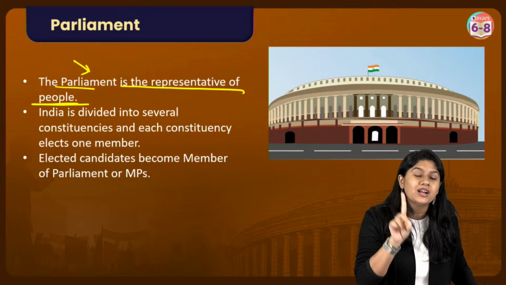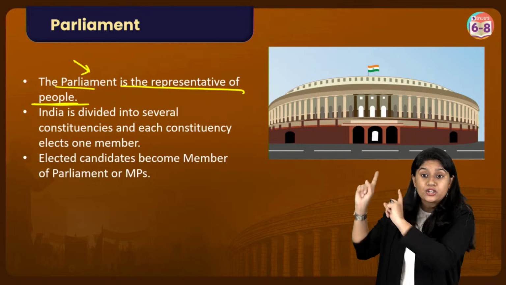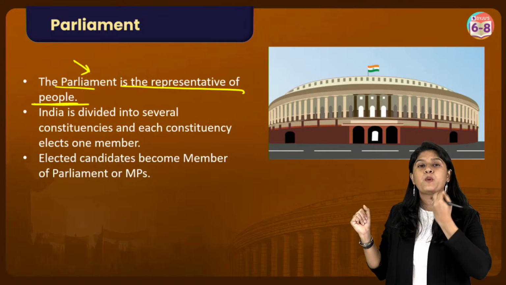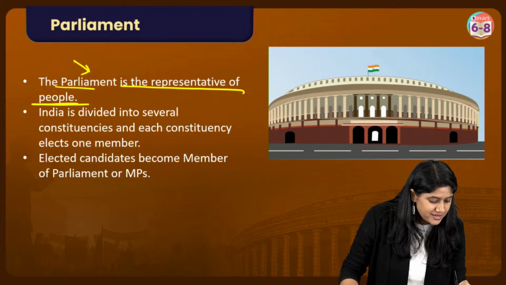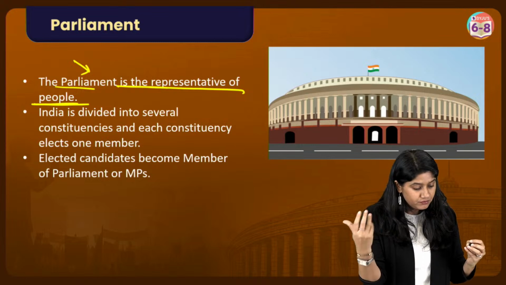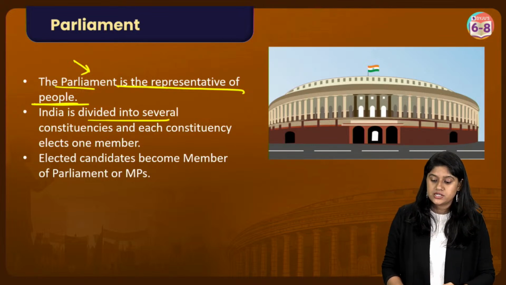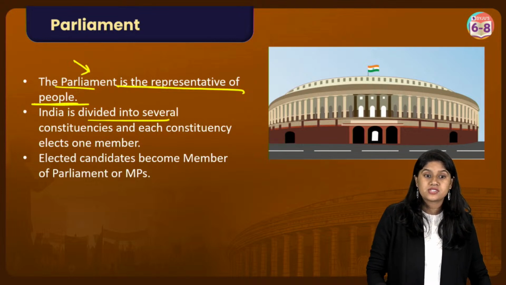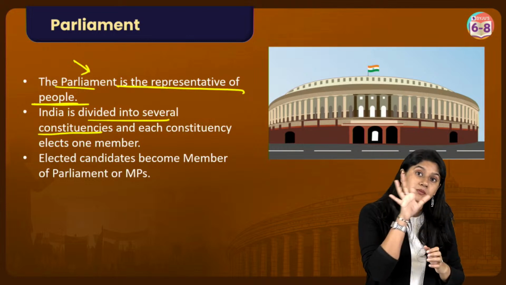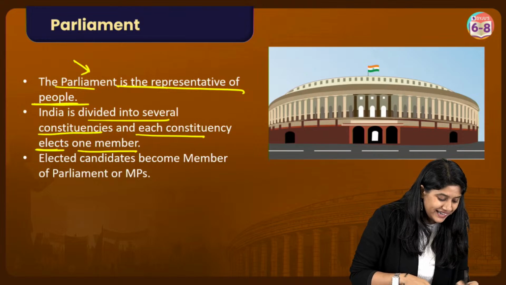When I go and vote, I am electing an individual, a leader who will be going into the parliament and will be helping in the making of the laws and policies. So a parliament is the representation of the people, right? India has several divisions in terms of constituency, right? We have separate areas altogether, and from each of these areas we will have one elected member.